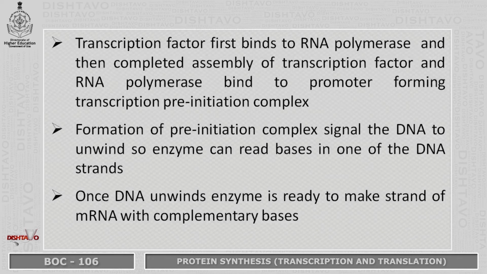Formation of this transcription pre-initiation complex signals the DNA to unwind so the enzyme can read bases in one of the strand of the DNA. Once DNA unwinds, enzyme is ready to make strand of mRNA with complementary bases.